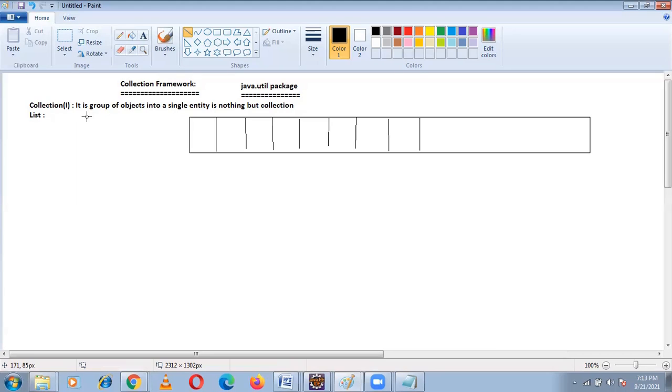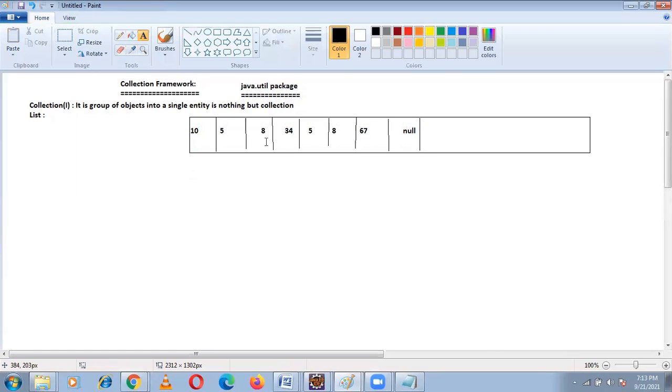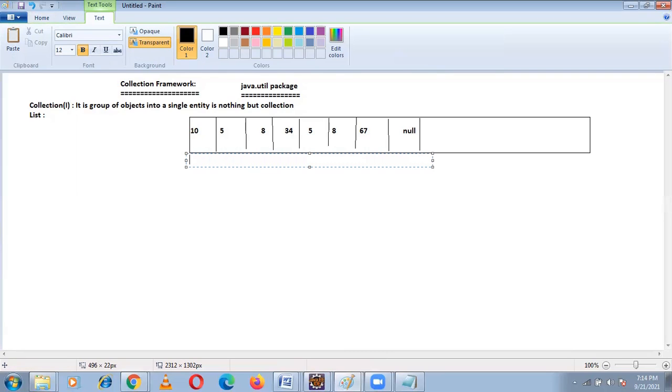Index based in the sense, for example, here we have the elements 10, 5, 8, 34, again 5, again 8, then 67, and here some null. Null elements are allowed in list, and it is index based. Index based in the sense, index starts from 0.